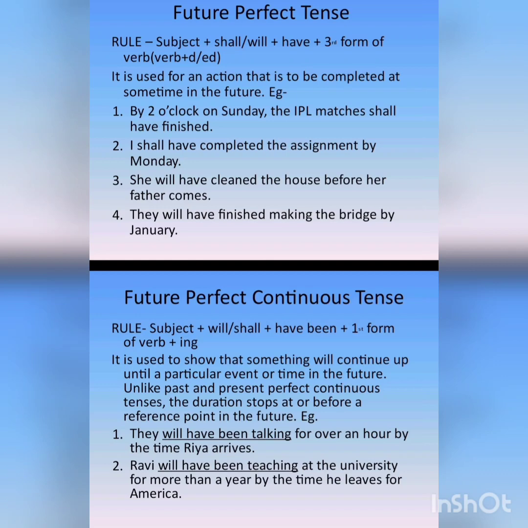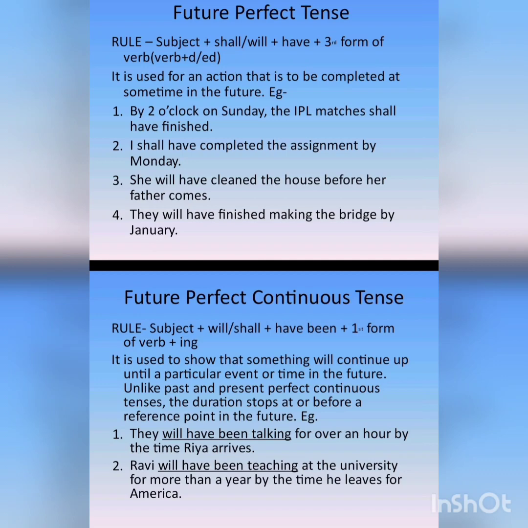The next is future perfect continuous tense. So what is the rule for future perfect continuous tense? It is subject plus will or shall plus have been plus the first form of the verb plus ing.